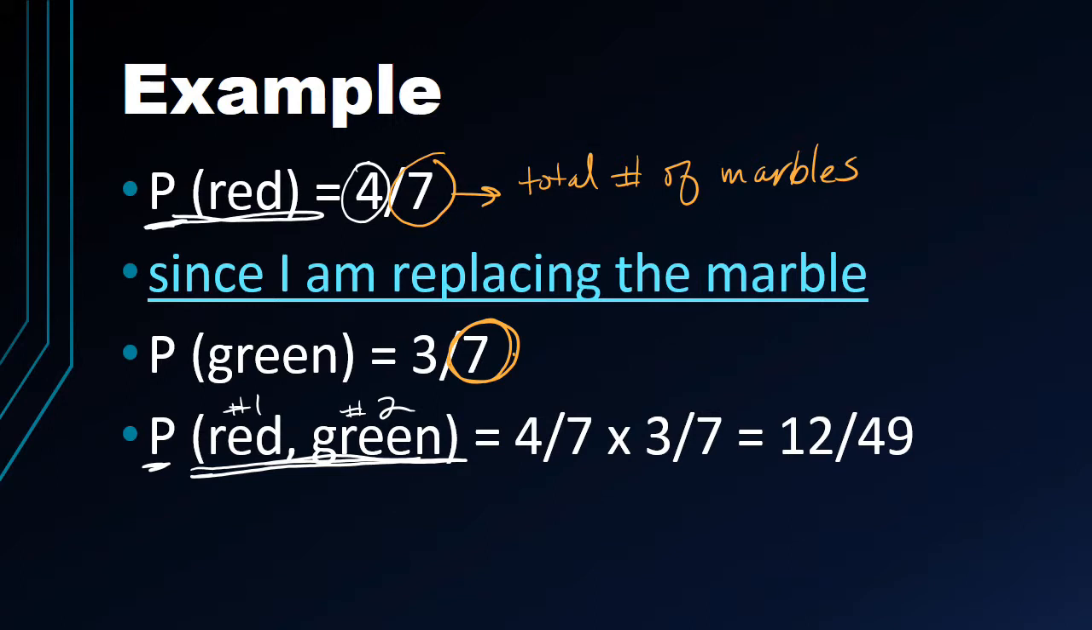And what we do, since our operation always is multiply, we multiply these two fractions together. So we multiply our numerators first together. 4 times 3 gives us 12. And then we multiply our denominators together. 7 times 7 is 49. So we could say that the probability of pulling the red marble first, putting it back, and then pulling the green marble out, is that every 49 times we do this, we're going to pull the red marble then the green marble 12 times.